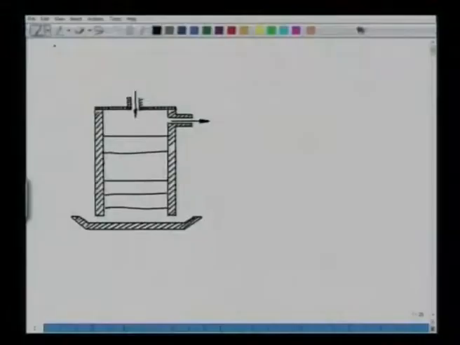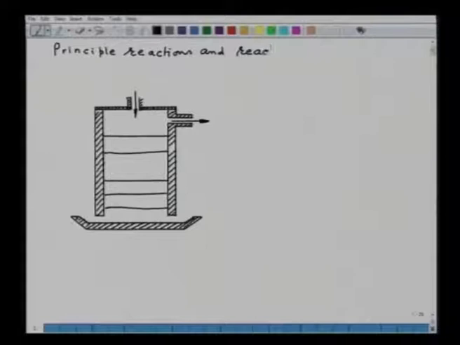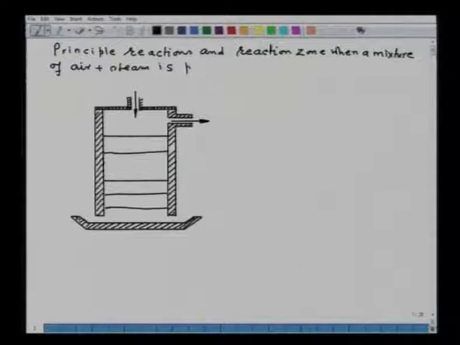Now, if I want to show the principal reactions and reaction zones when a mixture of air plus steam is passed up a bed fed with raw coal.